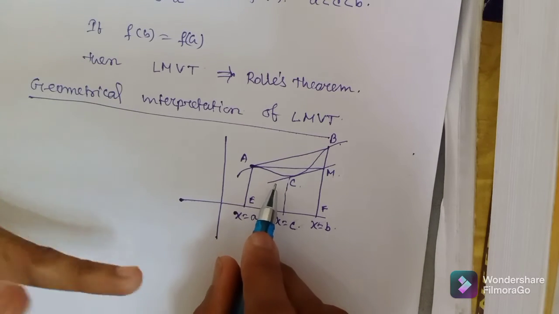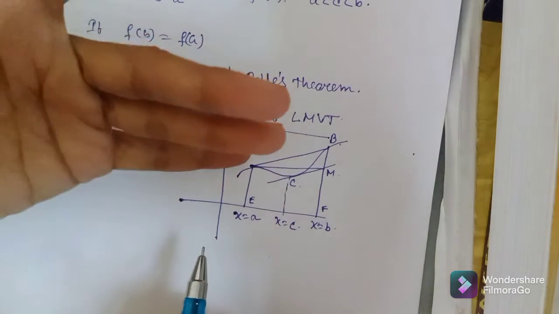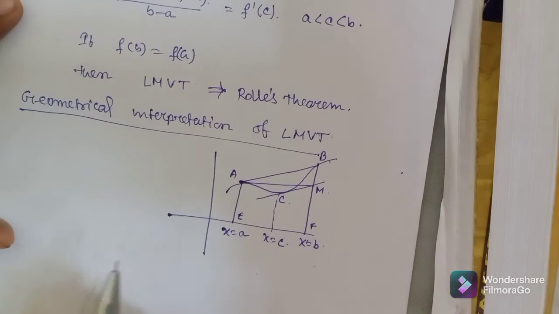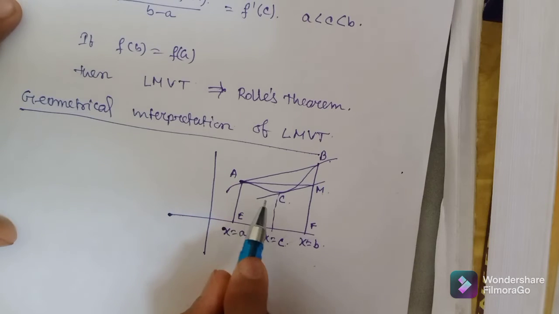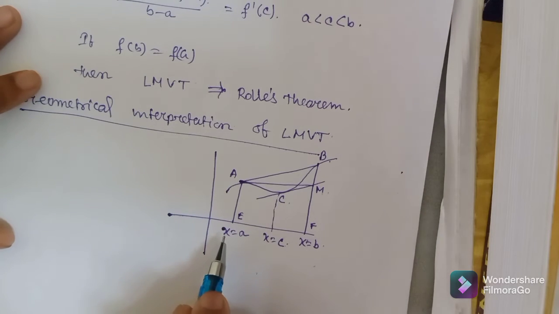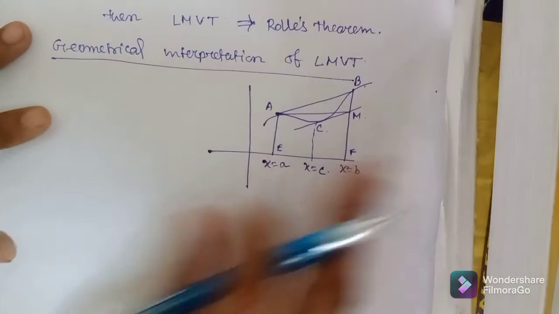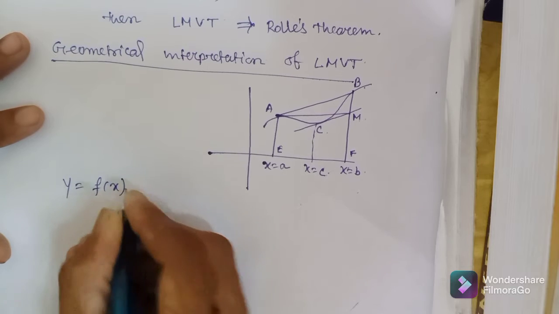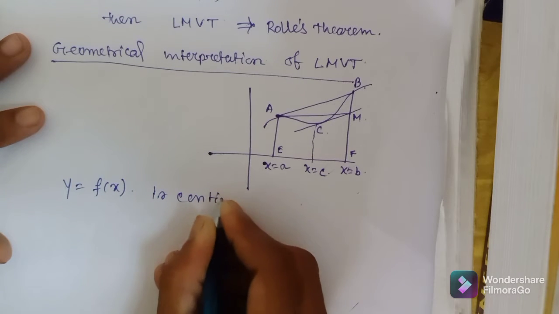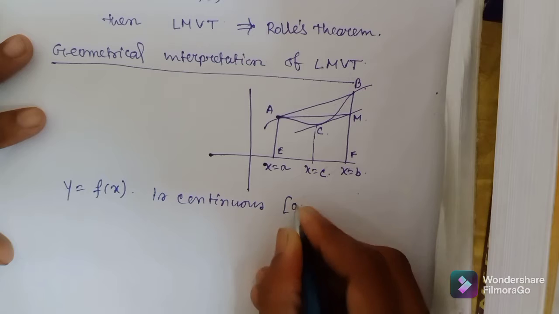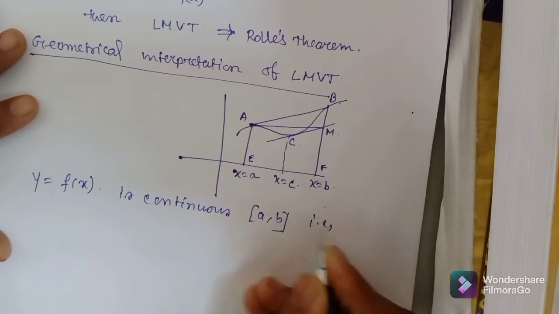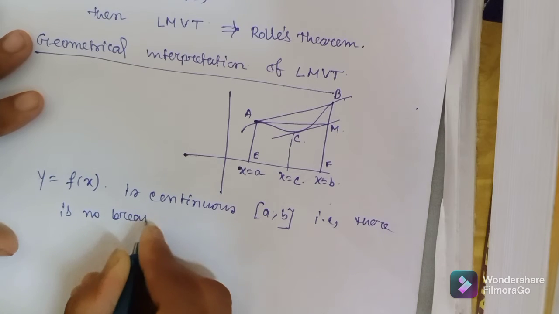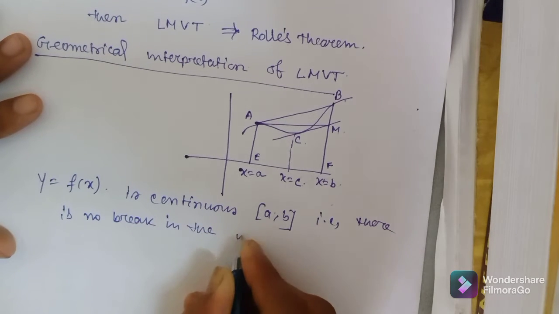Okay, so here also same, as the function is continuous, that means there is no break within the interval A to B. Okay, and each and every point has a tangent within this interval A to B. Okay, so y is equals to f(x) is continuous within AB, that means there is no break in the interval.